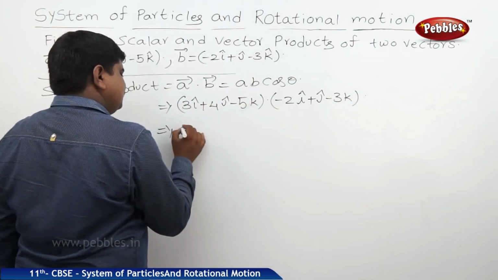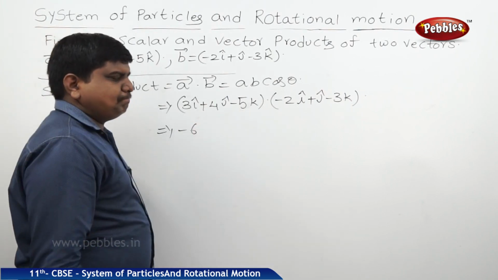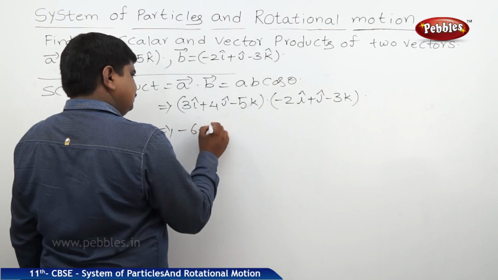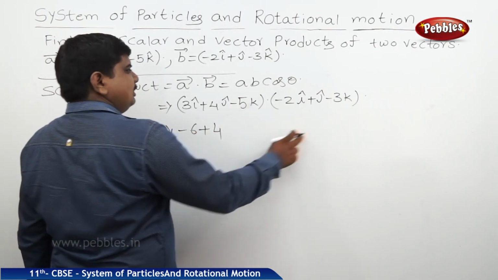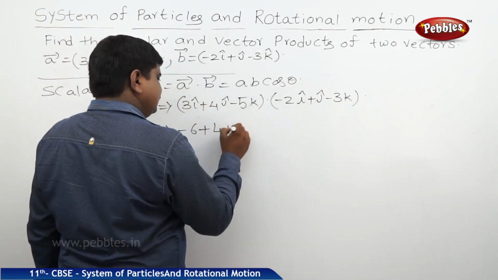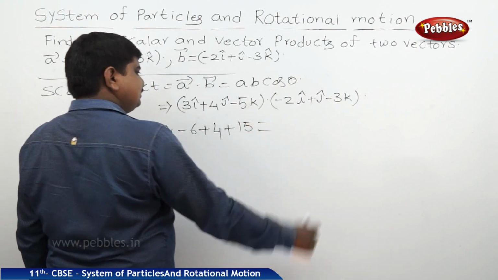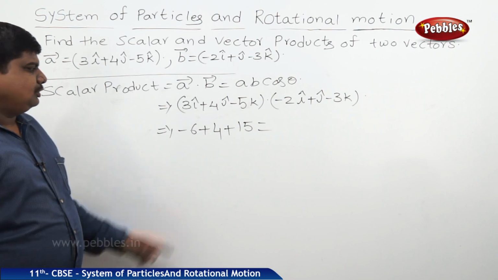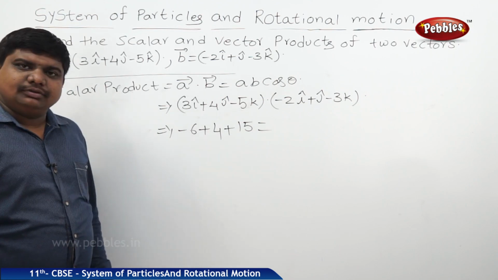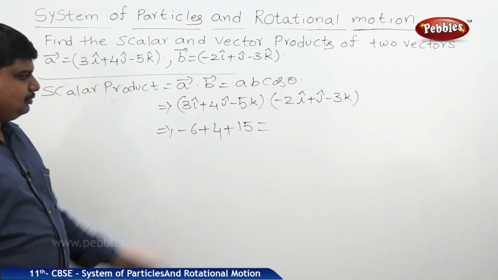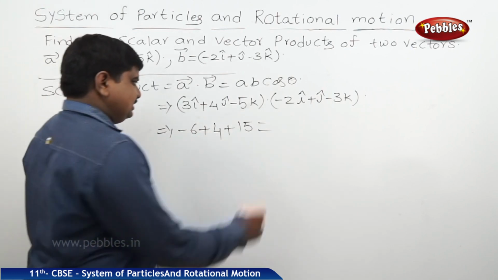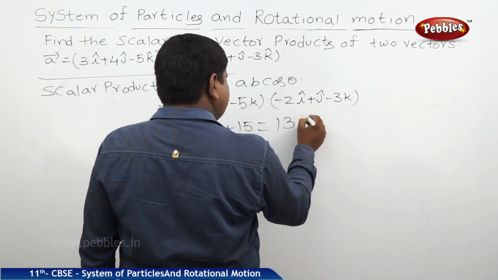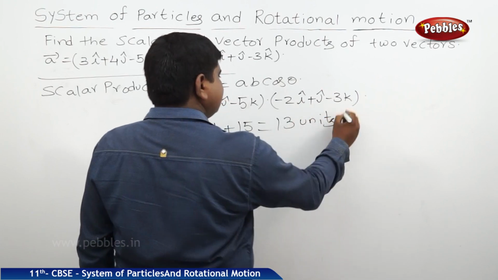So 3 into minus 2 is minus 6, 4 into 1 is plus 4, minus 5 into minus 3 is plus 15. So minus 6 plus 4 is minus 2, and 15 minus 2 is 13. So 13 units.